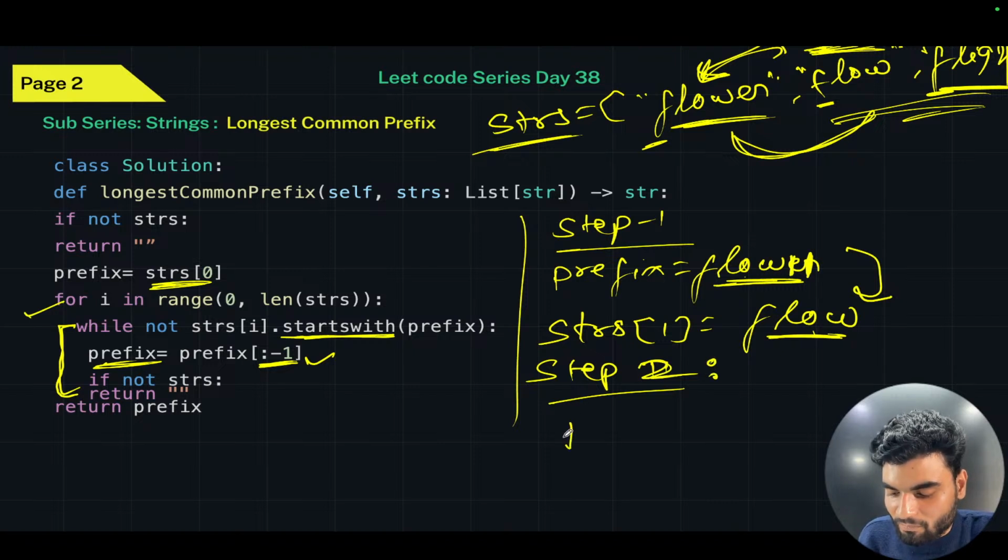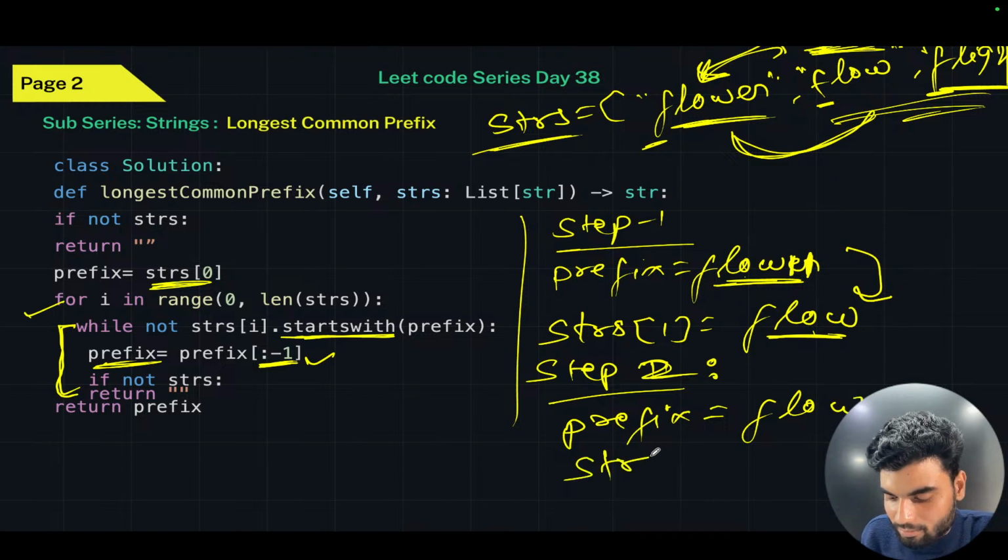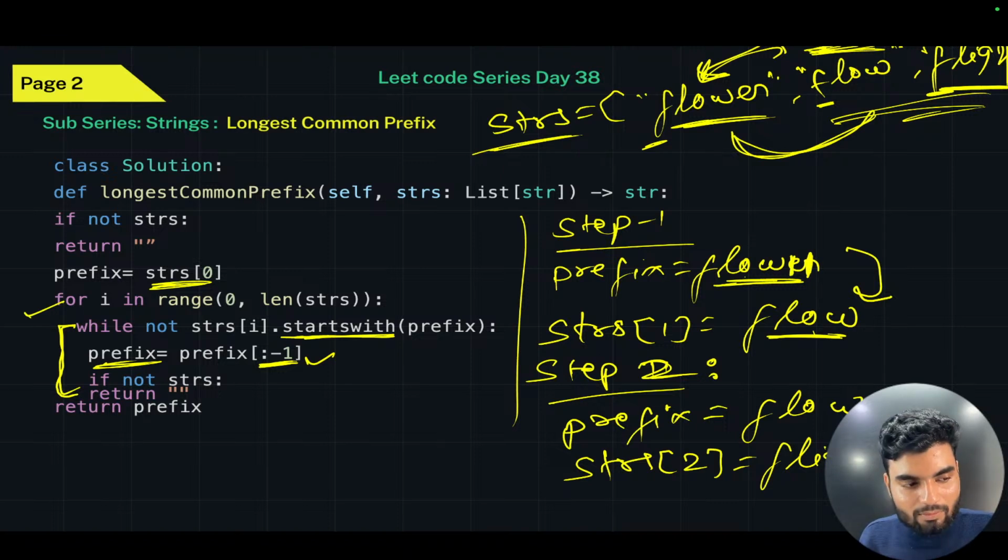Here what will happen? The prefix is the same, which is flow now, but strs[i] is flight. Now the same thing you will check: if this prefix flow is available in this. No, this is not available. Then you will reduce one character with the help of this.